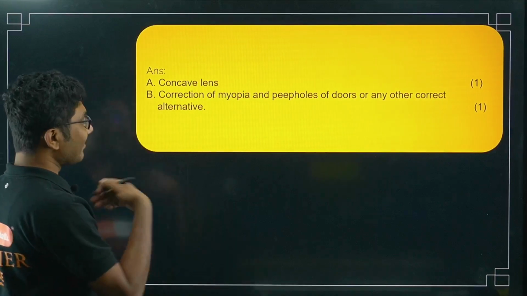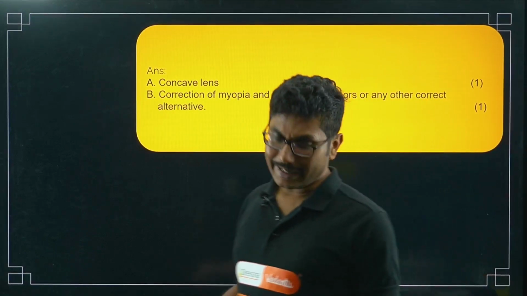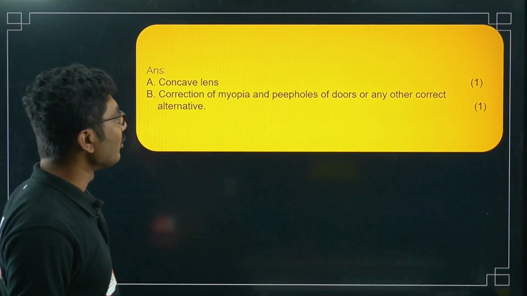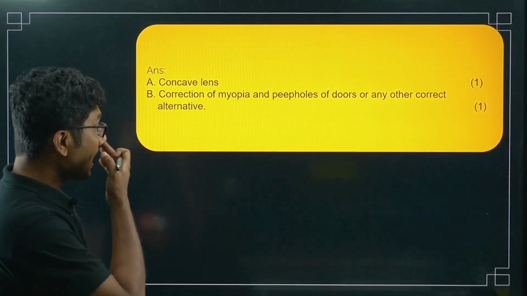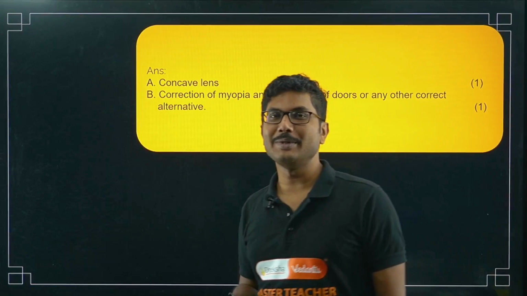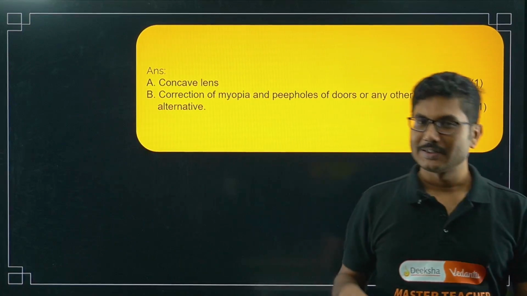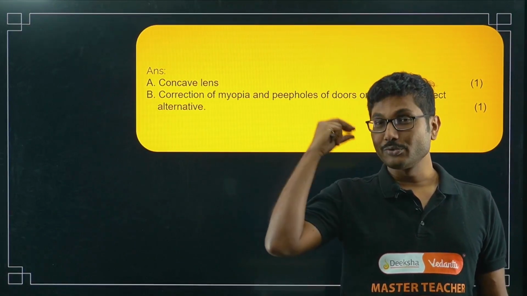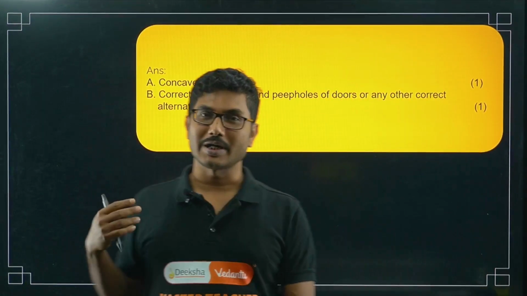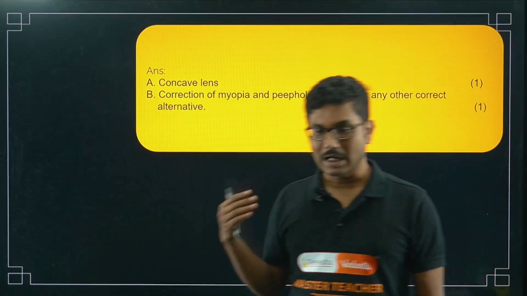The answer is a concave lens. A concave lens always produces a virtual, erect and diminished image. Correction of myopia and peepholes of doors, or any other correct alternative. So basically those who are suffering from myopia, for example like me, I am suffering from myopia, I have to use a concave lens to correct my vision. Similarly the peepholes where you see through the door, where someone is outside, that peephole also uses a concave lens, so that it's a virtual image, a small image. There are a lot of combinations of lenses where concave lenses are used.